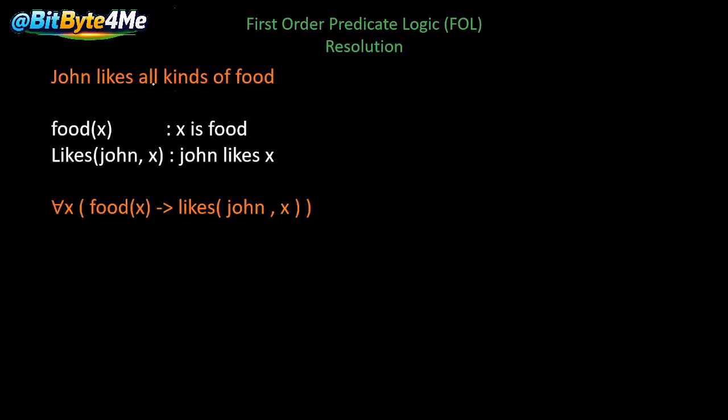Take them one by one. John likes all kinds of food. If we take food(X) as X is food, and likes(John, X) as the predicate which says John likes X, then by using these two predicates we can say this sentence is: for all X, food(X) implies likes(John, X). So this is the sentence for John likes all kinds of food in predicate logic.